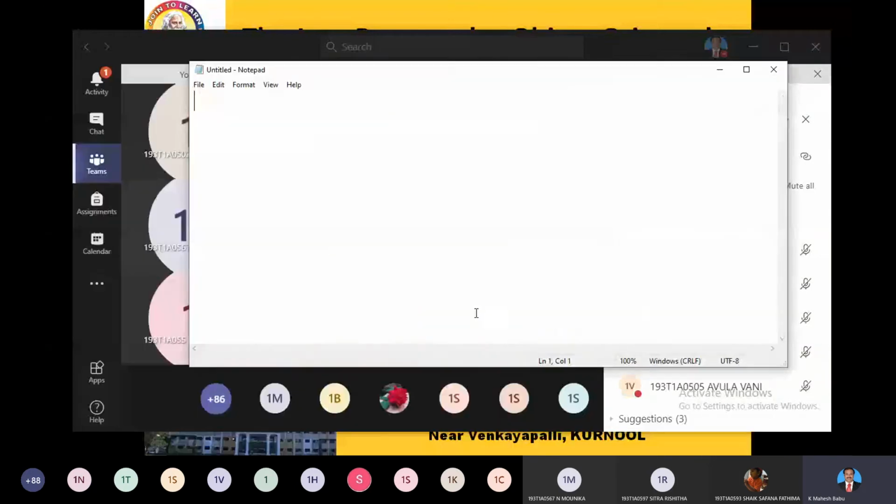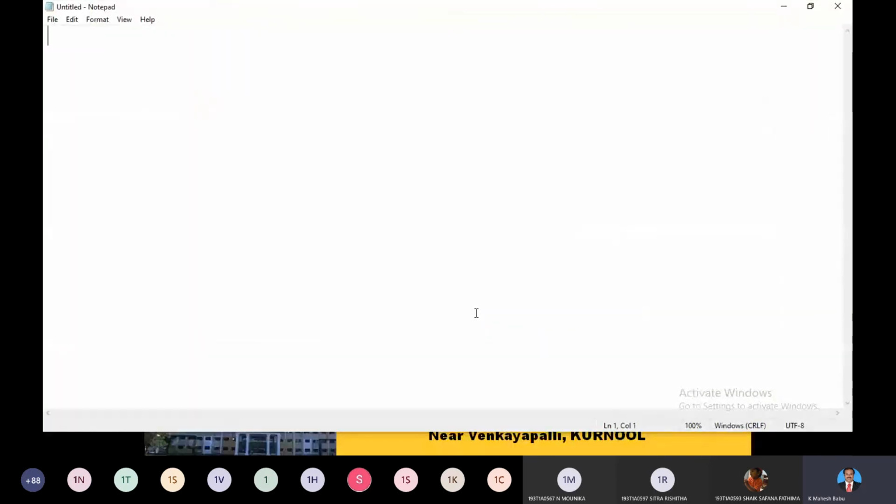See here. Usually you are using struct, for example, student details. So you are putting it like this. Is it visible? My screen is visible. Yes, sir.